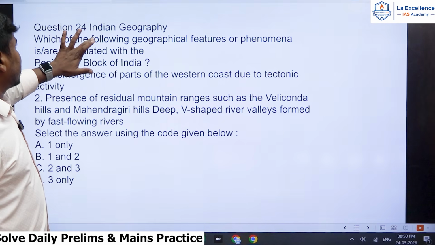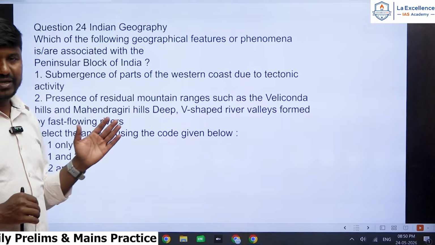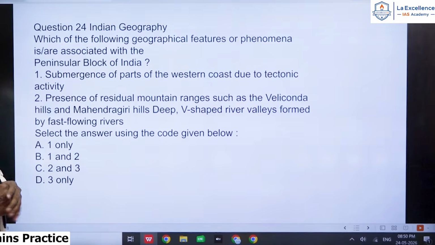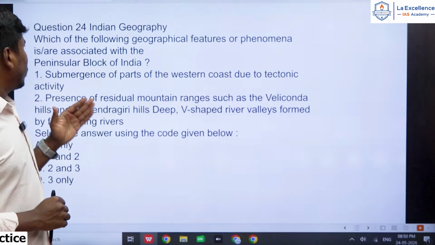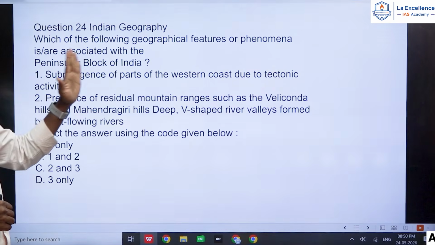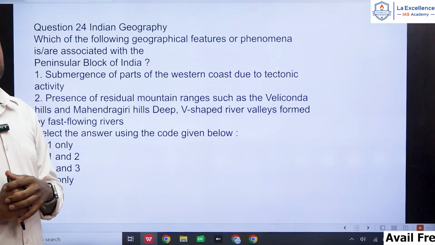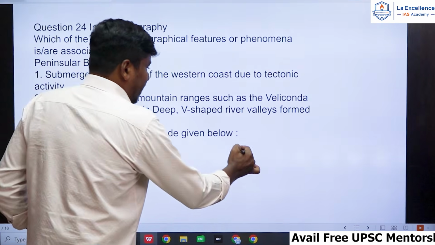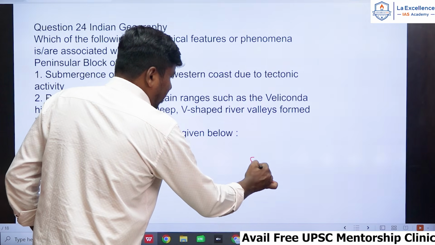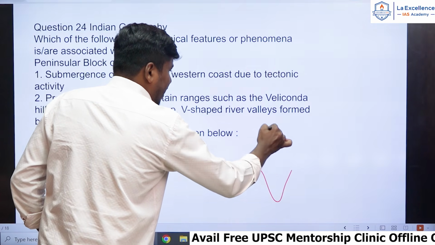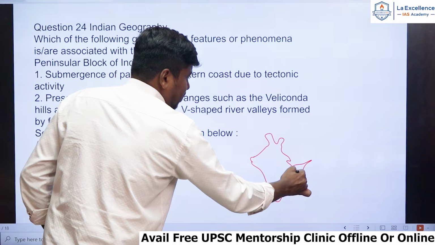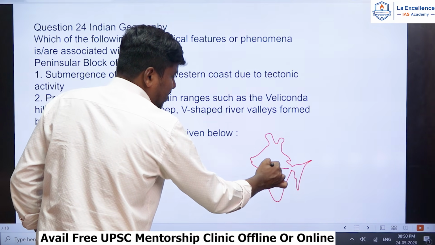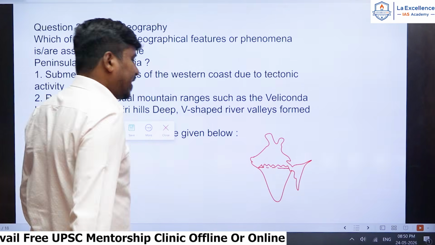So next question, 24th question in D series, that is the Indian geography question. Which of the following geographical features or phenomenon are associated with peninsular block of India or peninsular India, right? Just listen. So here peninsular India. This southern part of India, right, we call as peninsular India. Listen. This southern part almost south of Satpura range. So this is peninsular India, right?